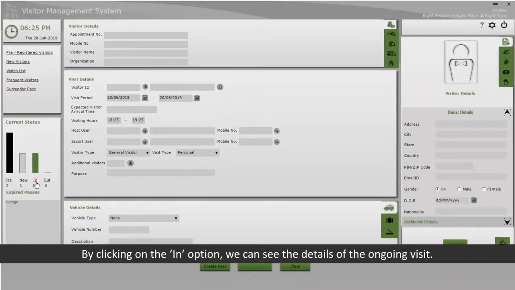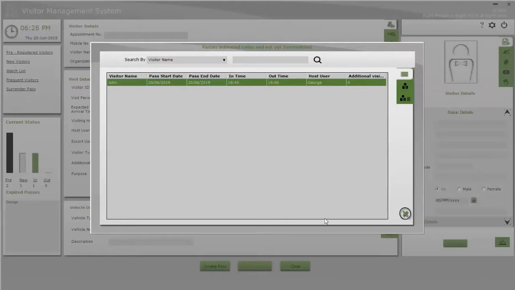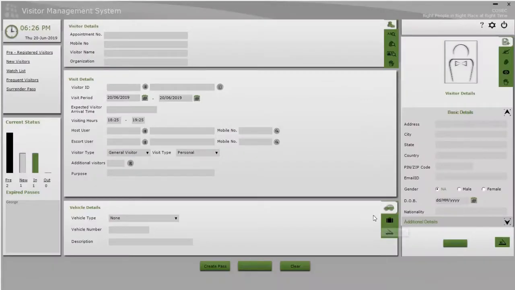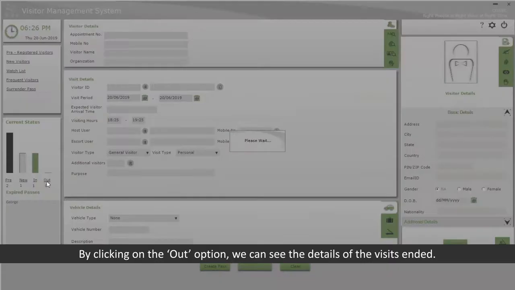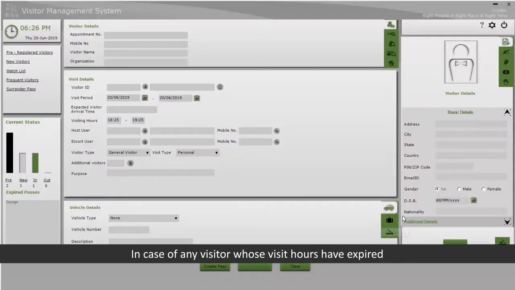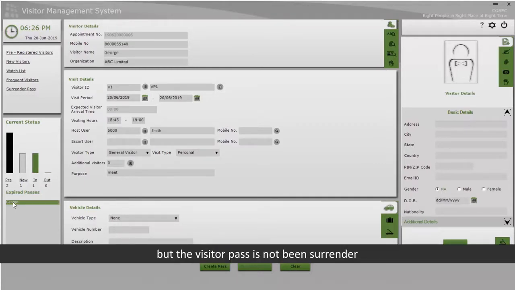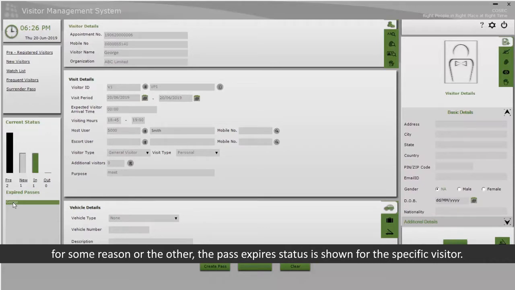By clicking on the In option, we can see the details of the ongoing visit. By clicking on the Out option, we can see the details of the visits ended. In case of any visitor whose visit hours have expired, but the visitor pass has not been surrendered, for some reason or the other, the pass expires status is shown for the specific visitor.